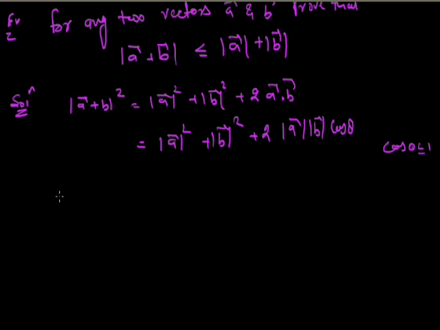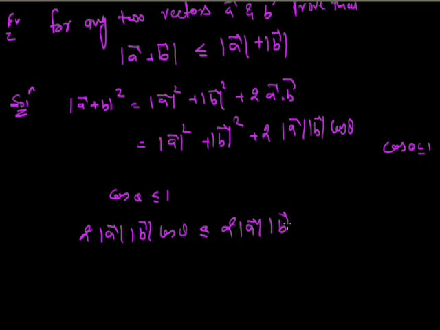We know that cos theta is less than or equal to 1. So now 2 times the magnitude of A vector magnitude of B vector cos theta is less than or equal to 2 times the magnitude of A vector magnitude of B vector.